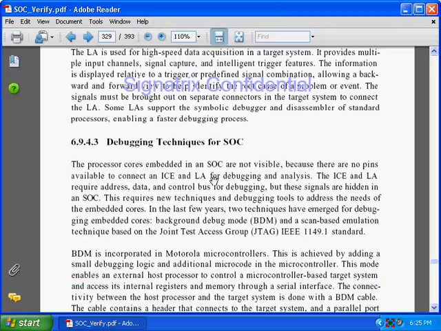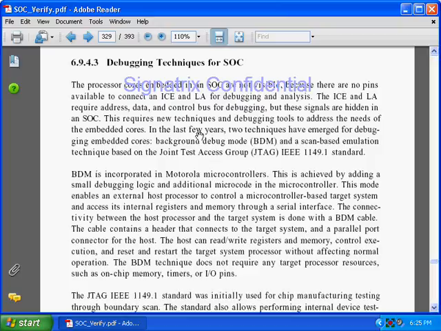Debugging in SoC: the processor cores embedded in an SoC are not visible. We know that in an SoC the processor is also our main component, because that is the default master. We have to embed it in our SoC application, so we have to use in-circuit emulators and logic analyzers for debugging and analysis. We can use Joint Test Action Group, IEEE, access for scan-based emulation techniques. We can use background debug modes. All these are available in the embedded cores.